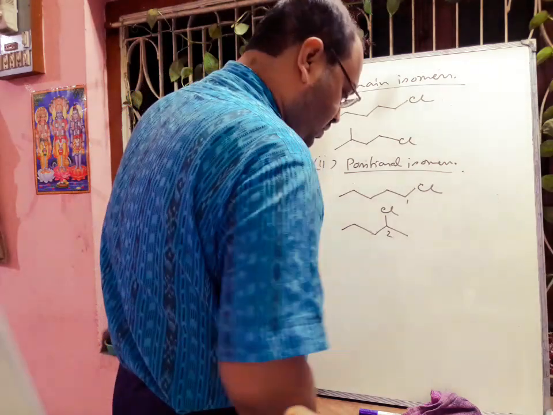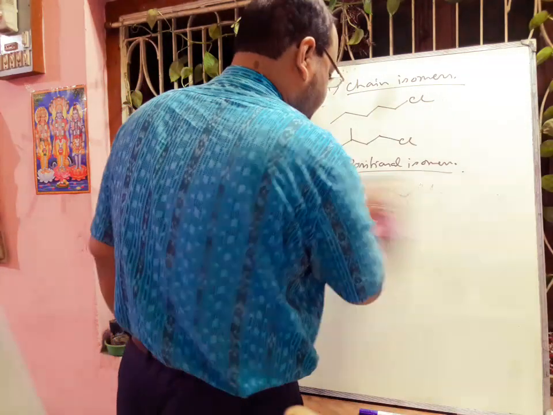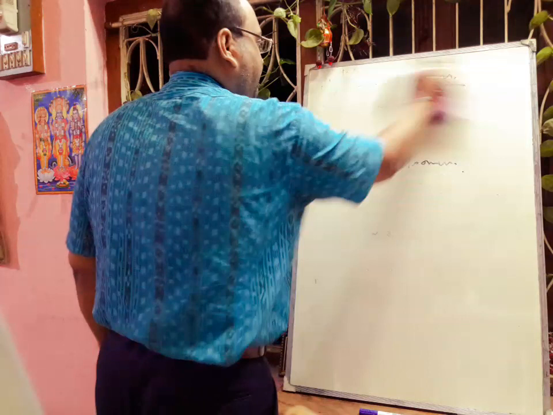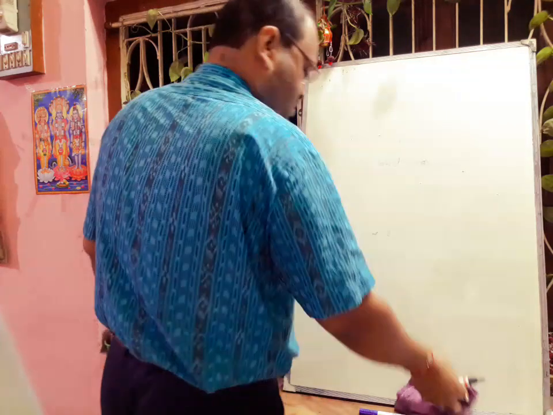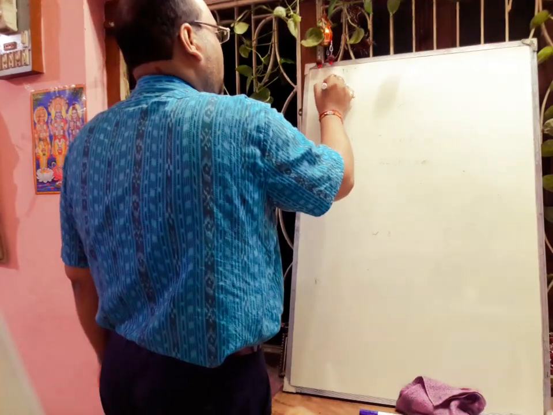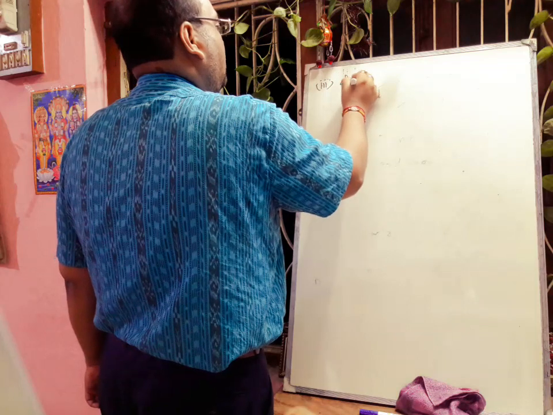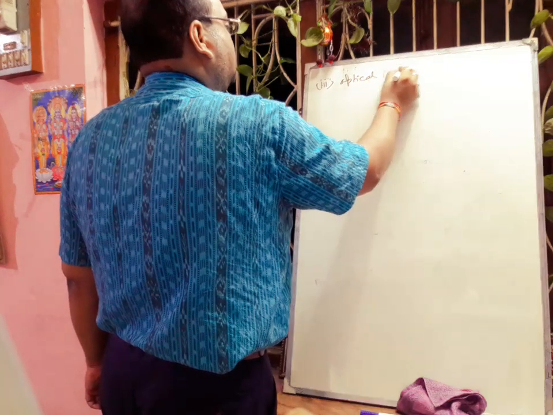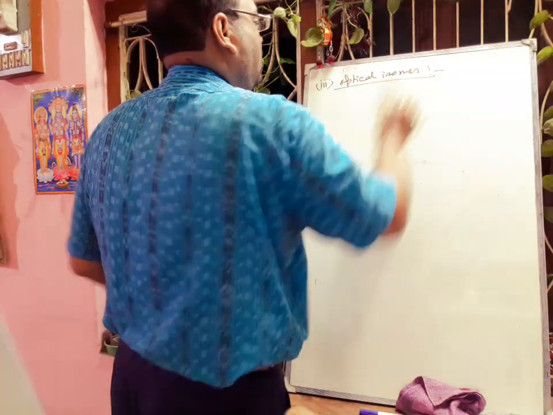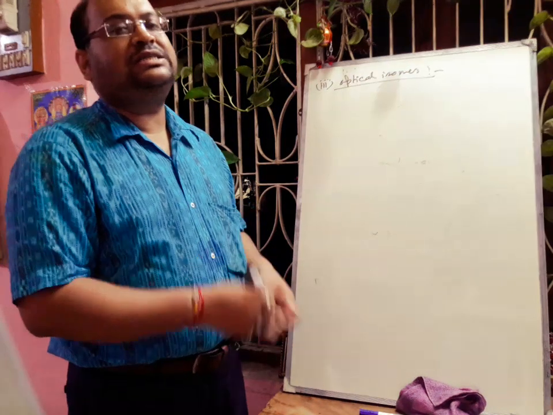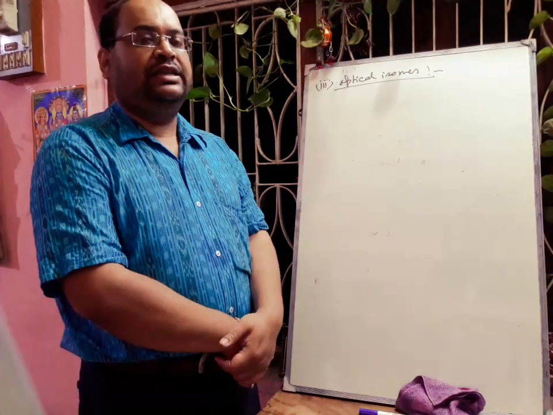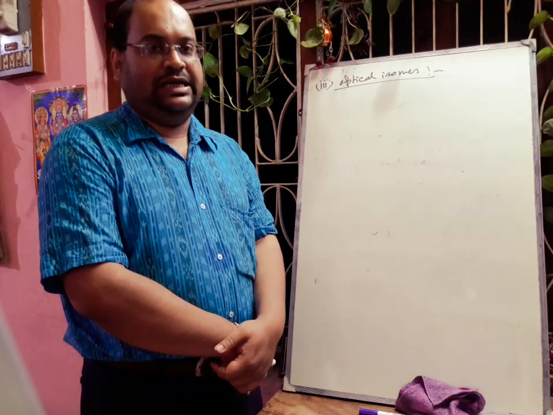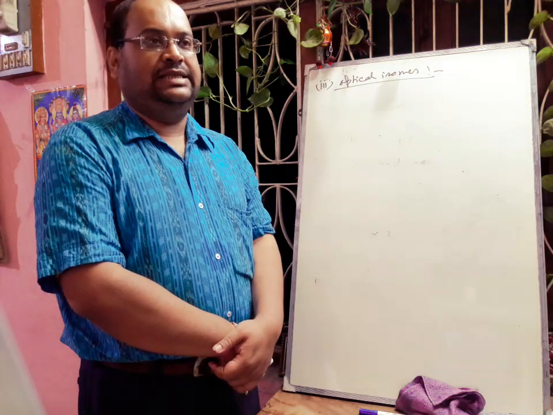Next we will go to optical isomers. Optical isomers are able to rotate the plane of plane polarized light. They have chiral centers.